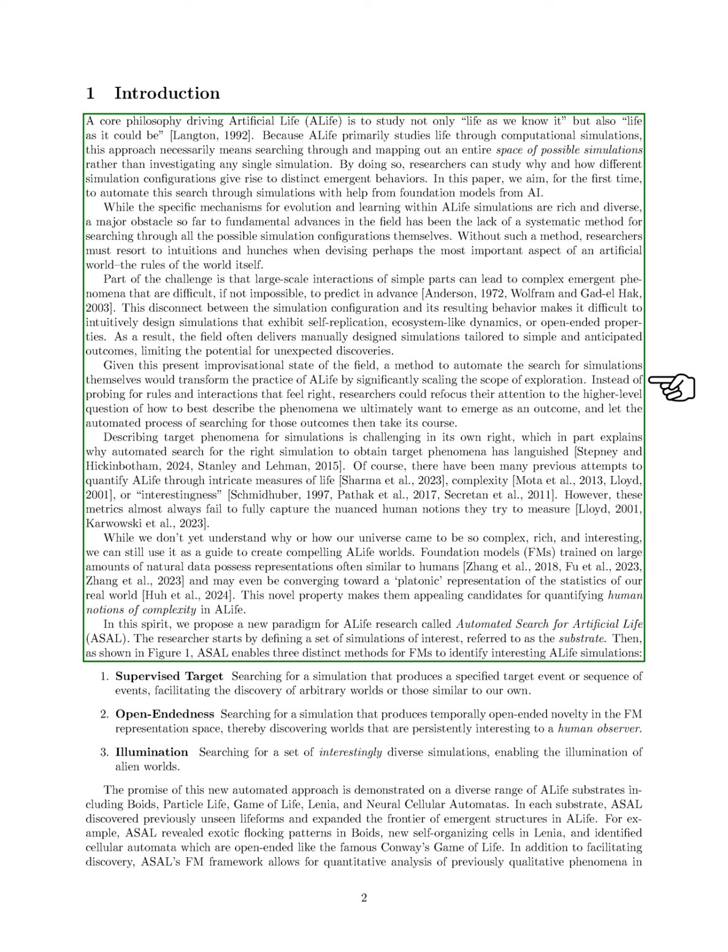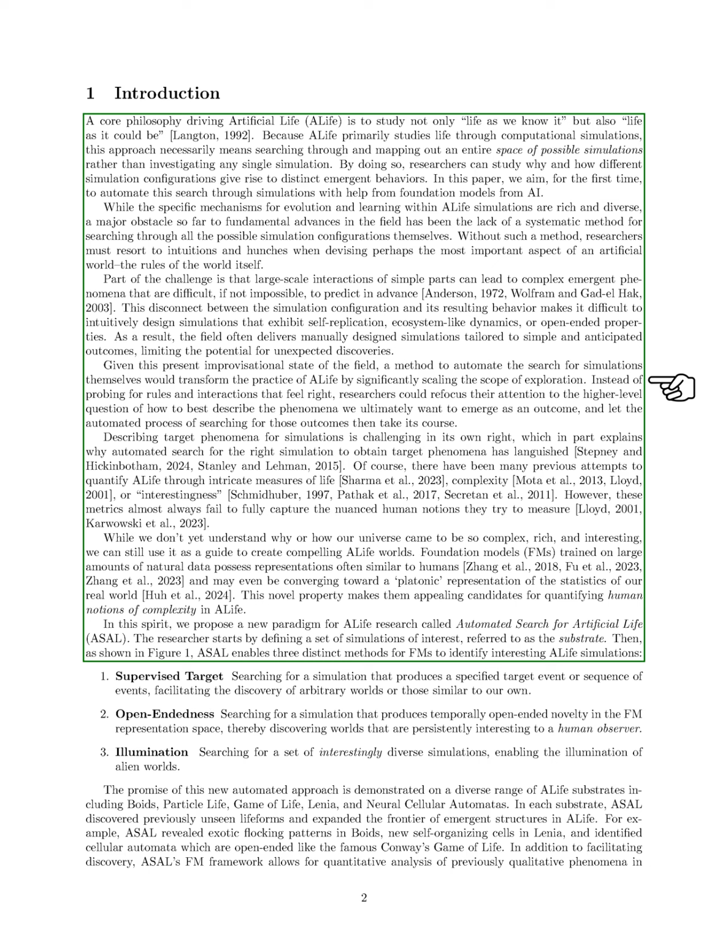The complexity of interactions among simple components can lead to unpredictable outcomes, making it hard to design simulations that demonstrate self-replication or ecosystem dynamics. Consequently, we often end up with simulations that are manually crafted for expected results, which limits our chances of making unexpected discoveries.